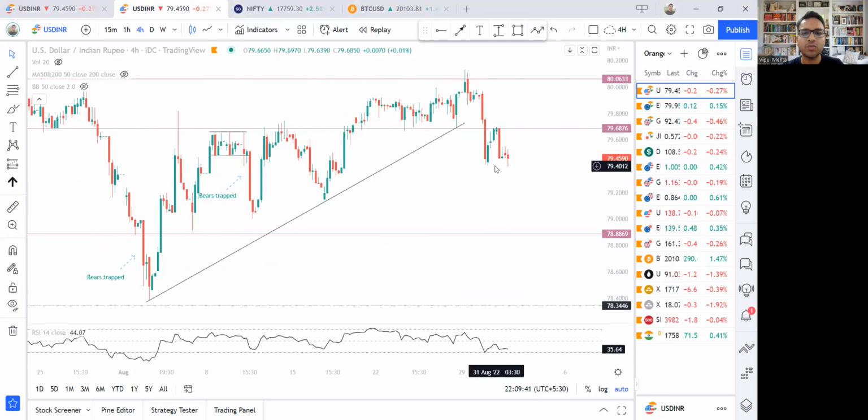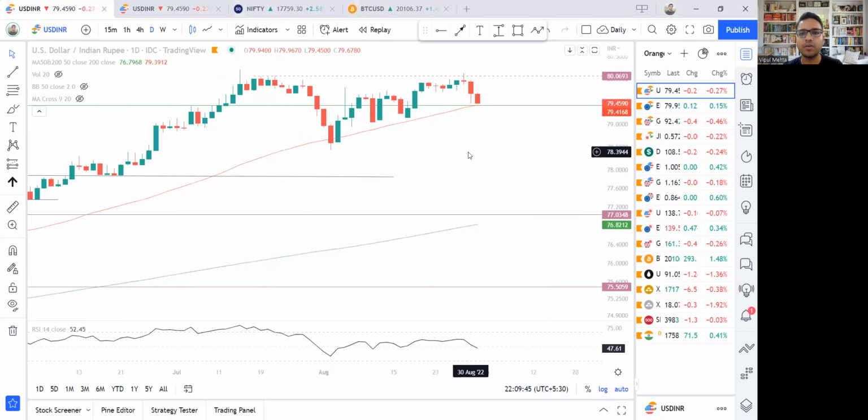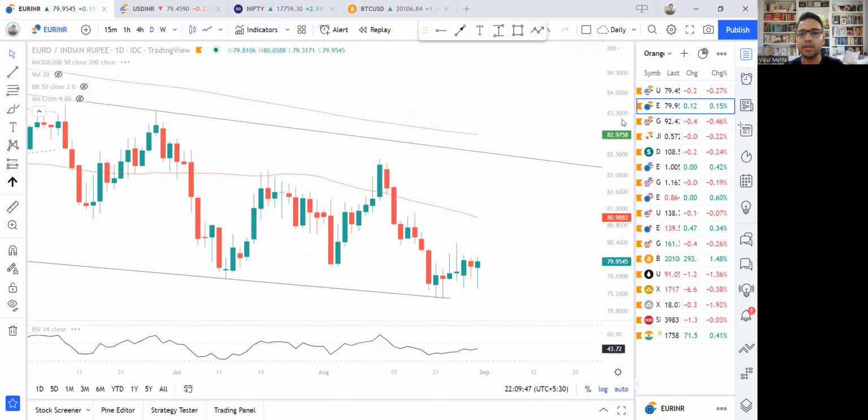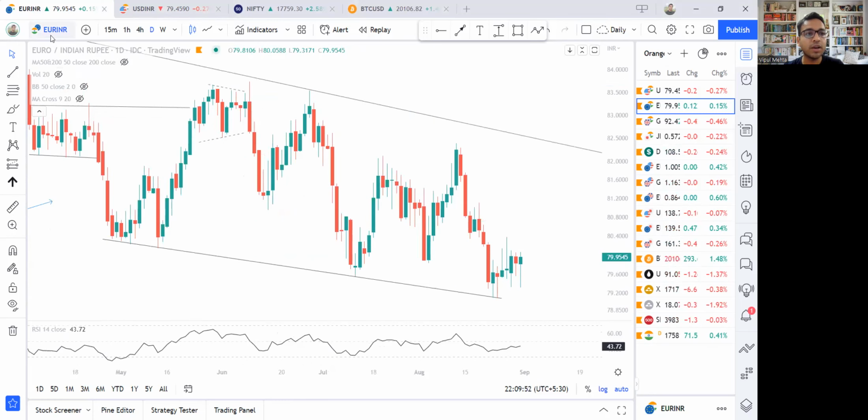Let's see what happens tomorrow. As of now, I'm not sure if there is anything that we can do, particularly looking at this particular time frame, this particular price action. Let's move on and look at Euro INR.